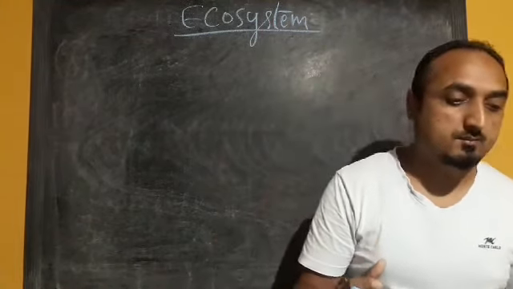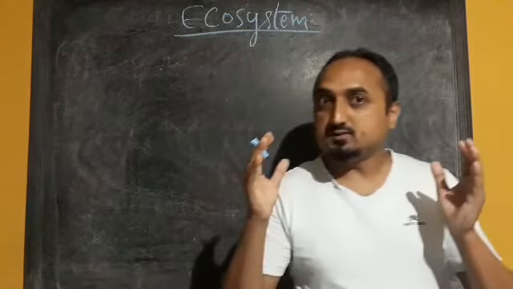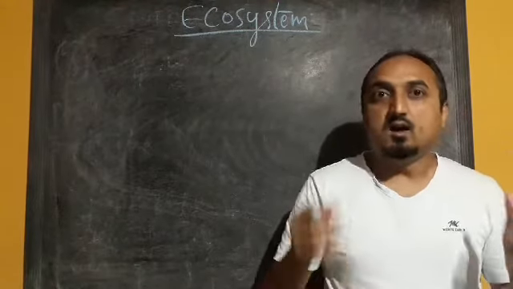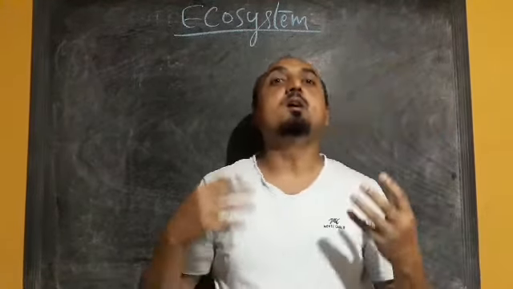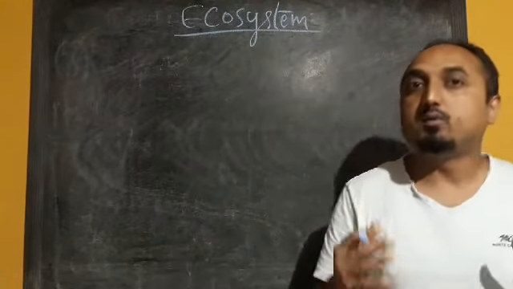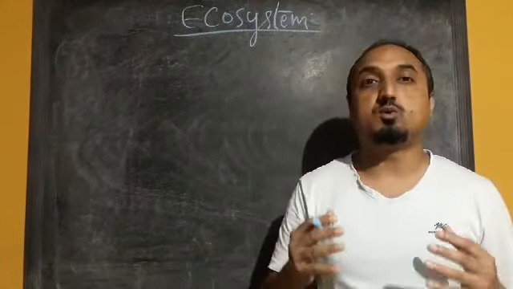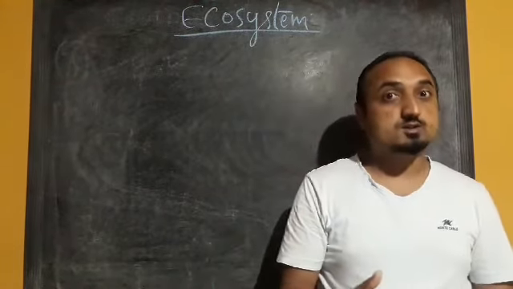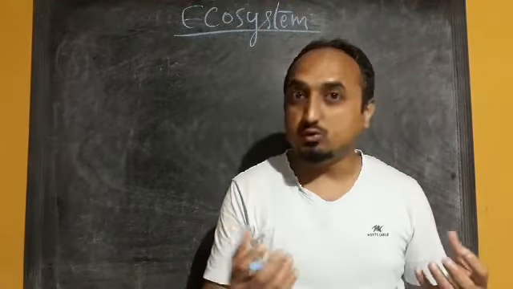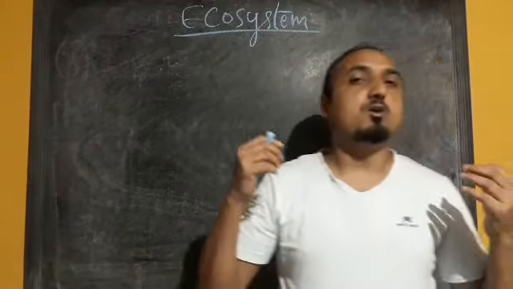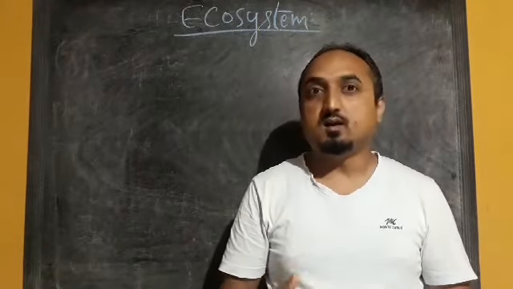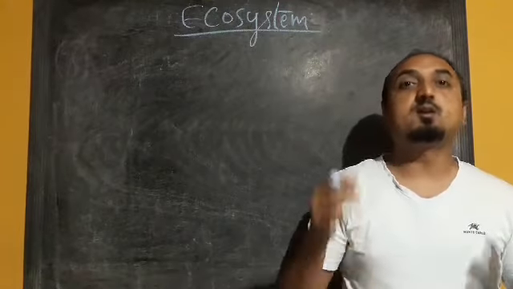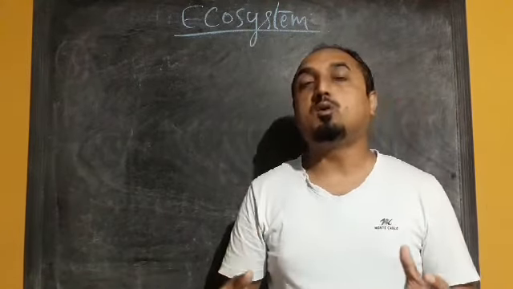Ecosystem is destroyed by various factors. Nowadays we can see that our ecological balance has been disturbed. So here we are going to discuss the causes of that ecological imbalance, or the causes of destruction of the ecosystem. You may have many questions in your mind, like what are the things that disturb our ecosystem? Various causes are there that disturb our ecosystem.